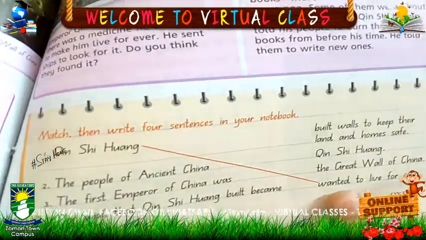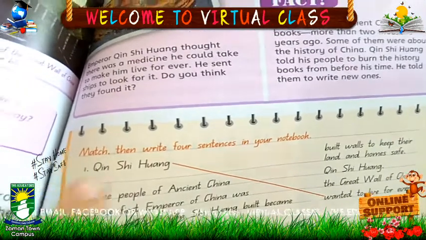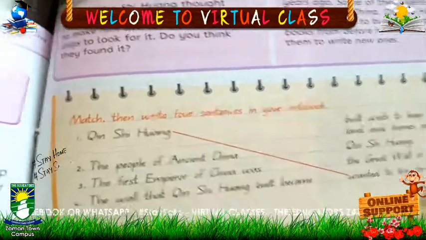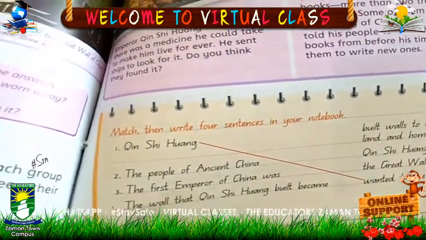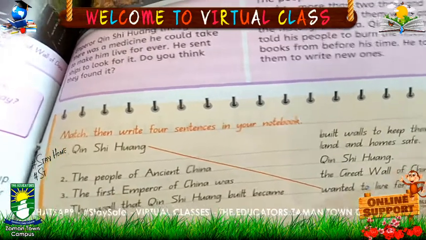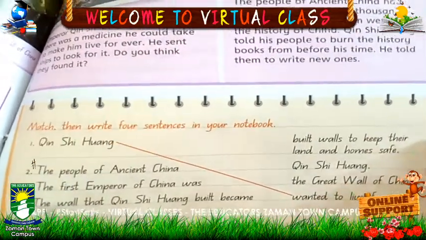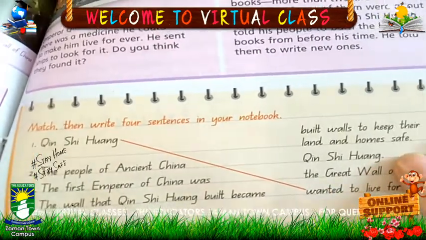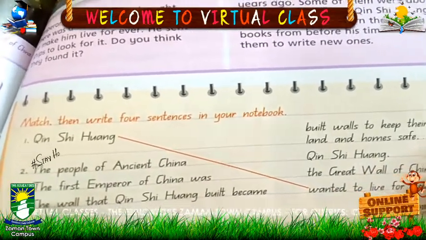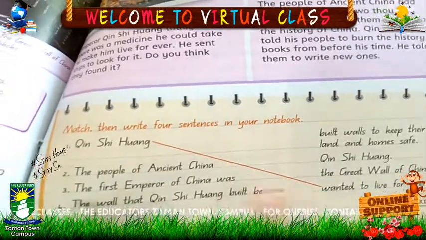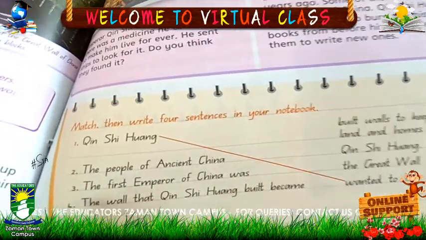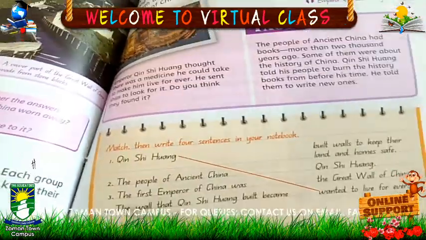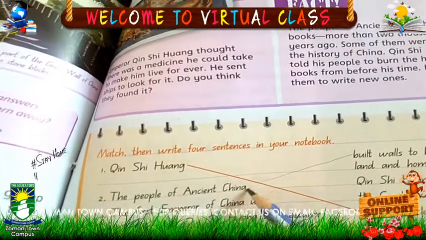So who wanted to live forever? Qin Shi Huang, the first emperor of China, wanted to live forever. Now come to the second, the people of ancient China. The first option is build walls to keep their land and home safe. The second one is Qin Shi Huang, and the last one is the Great Wall of China. Yes, the people of ancient China built walls to keep their land and home safe. So match this with number 2.